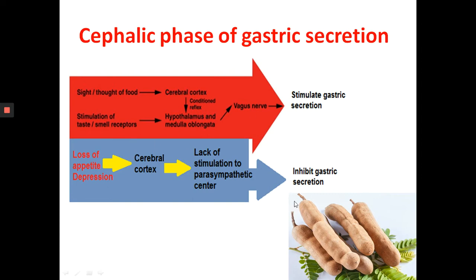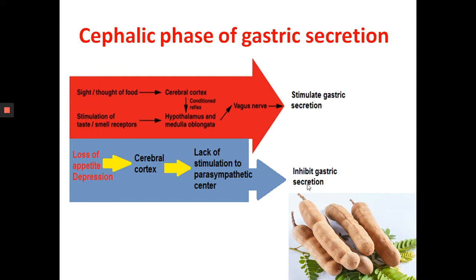So if you know the taste of tamarind, the sight, or even just the thought of it causes production of a large amount of saliva. You might have experienced that. Along with that, gastric juice secretion is also started. So this enhanced secretion is a conditioned reflex, meaning it occurs only if you like or want a particular food. Depression and loss of appetite can suppress the cephalic phase, because the impulses going through the cerebral cortex lack stimulation to the parasympathetic center, and this inhibits gastric secretion.